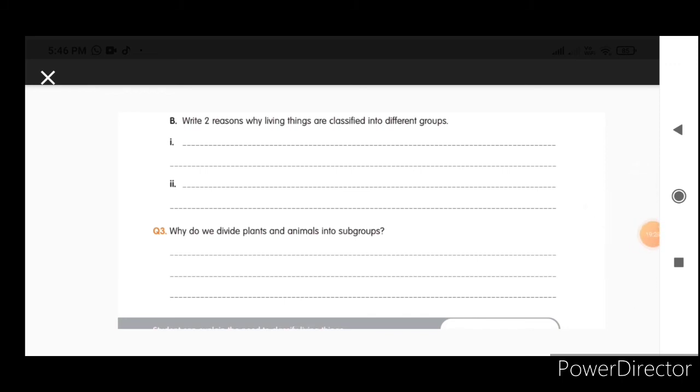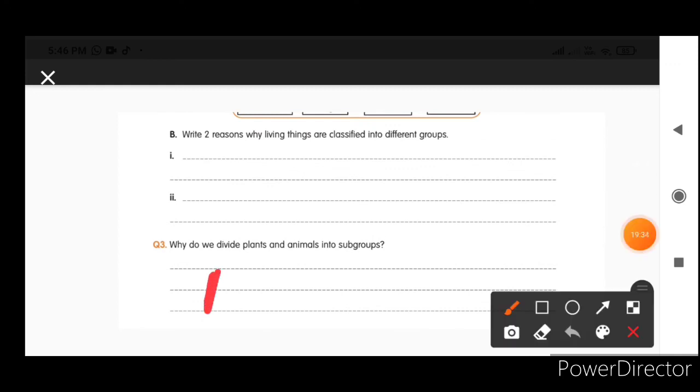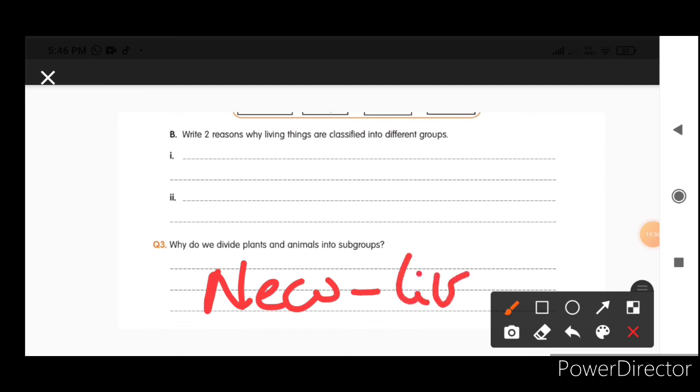If any new living organism is found, to give a proper place for them, we are using the subgroups. So you can write by your own, children.